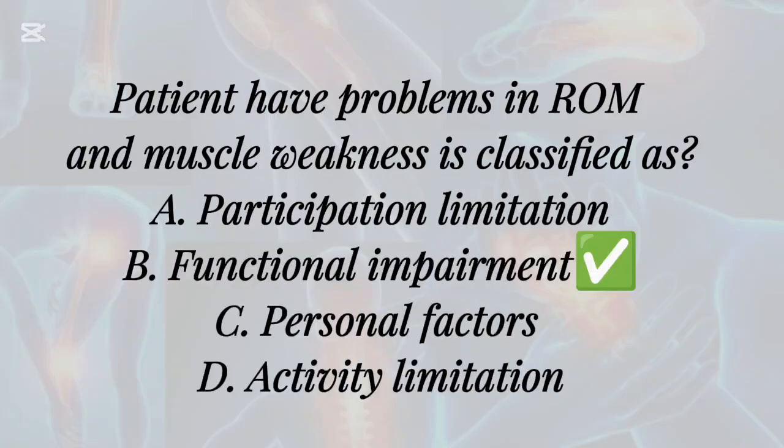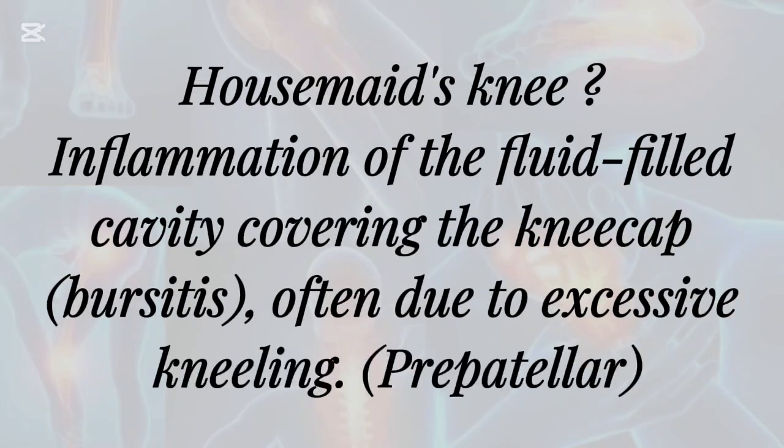A patient who has problems in ROM and muscle weakness is classified as: A. Participation limitation, B. Functional impairment, C. Personal factors, D. Activity limitation. Housemaid's knee: inflammation of the fluid-filled cavity covering the kneecap, often due to excessive kneeling.